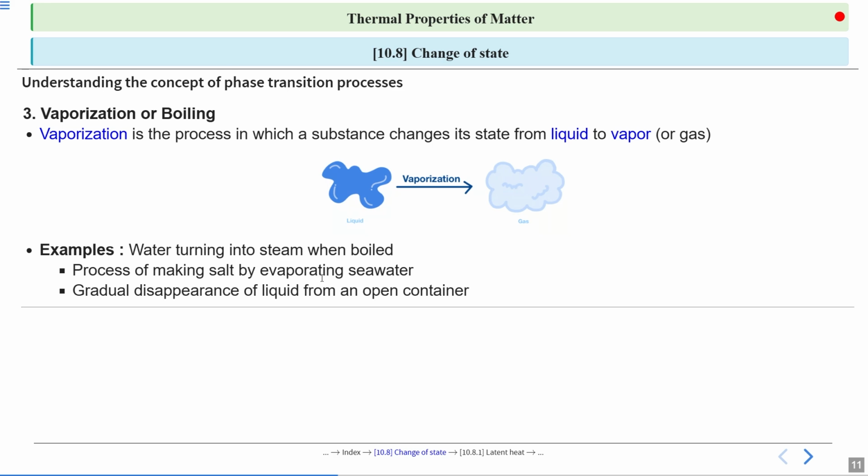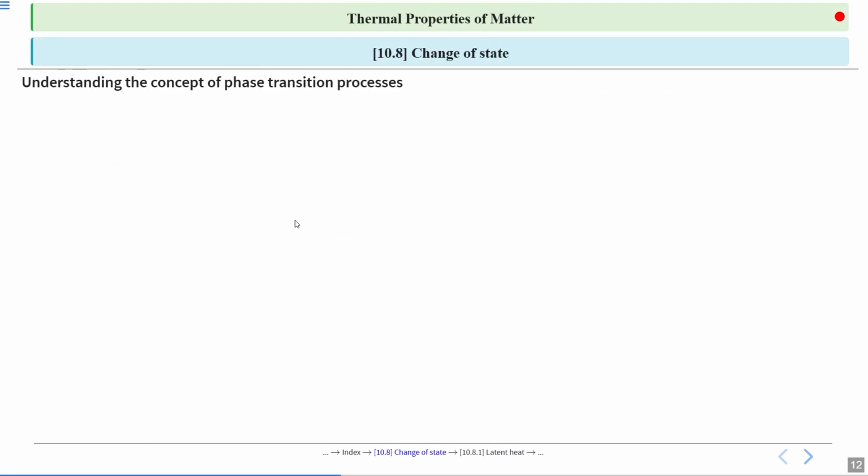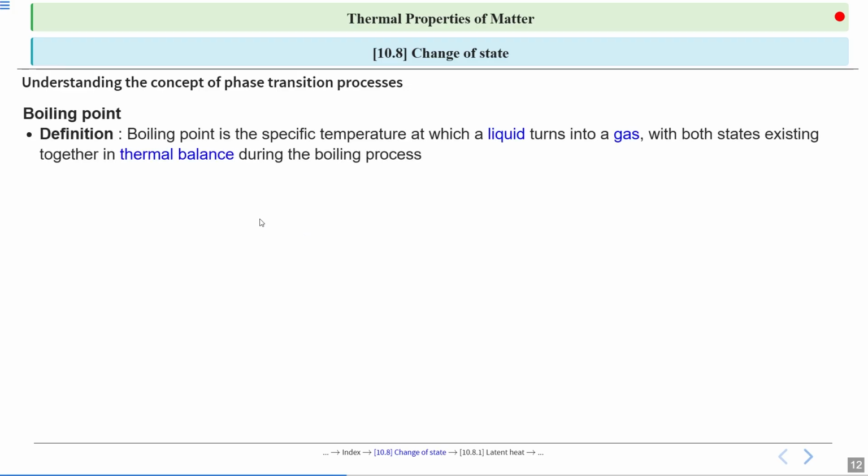Liquid state to vapor state, or we can say gaseous state. Alright. Now, boiling point. The boiling point is the specific temperature at which a liquid turns into a gas, with both states existing together in thermal balance during the boiling process.